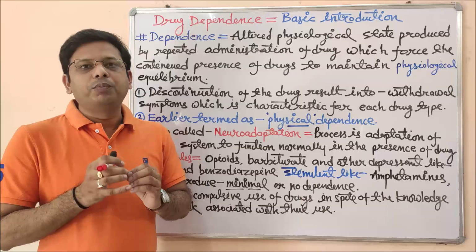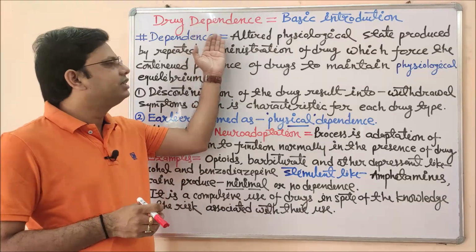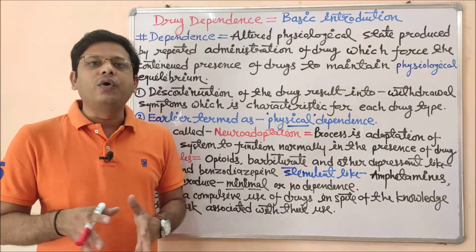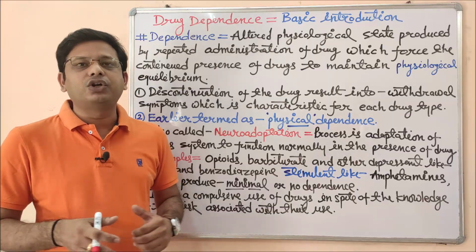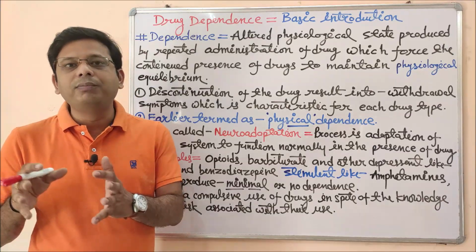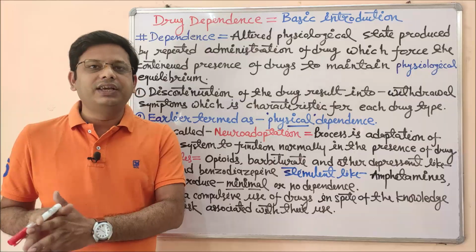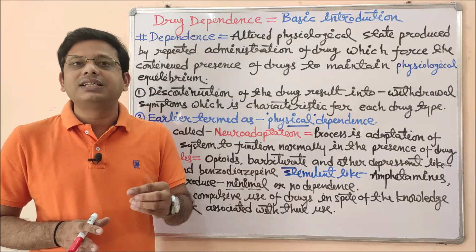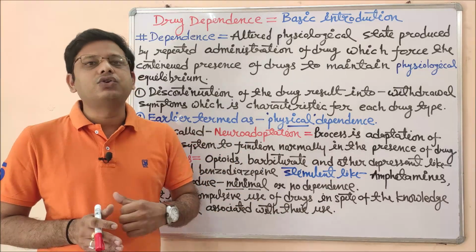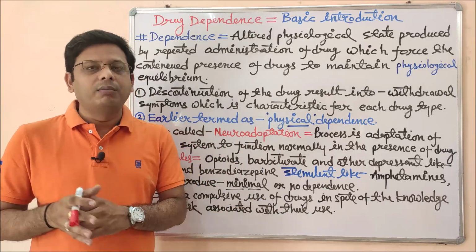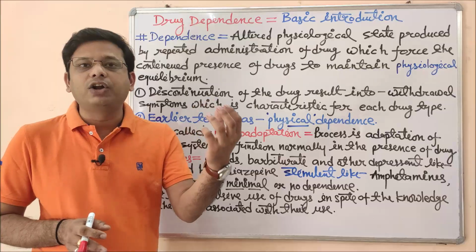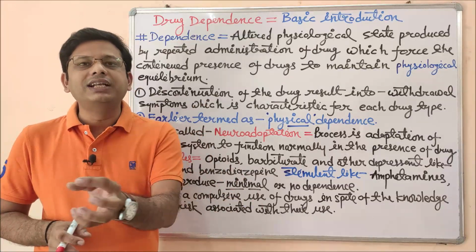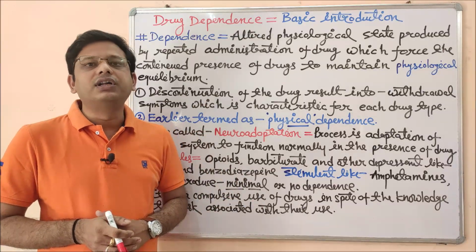Today we are going to discuss drug dependence and its basic introduction. These are two important words to understand: the first one is drug and the second one is dependence. You know very well the meaning and definition of drug, so we have to understand the meaning of dependence. For any physical activity, if we are expecting or seeking the support of someone else, that is called dependence. But in pharmacology, if you are depending upon any kind of drug or medicament to do any such activity, that is called drug dependence.